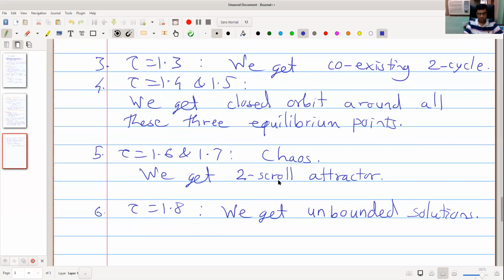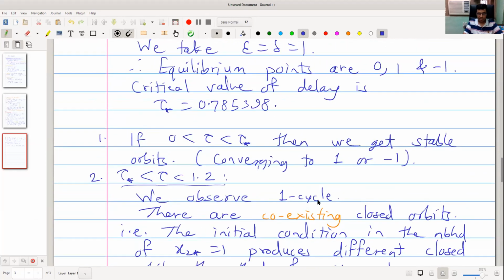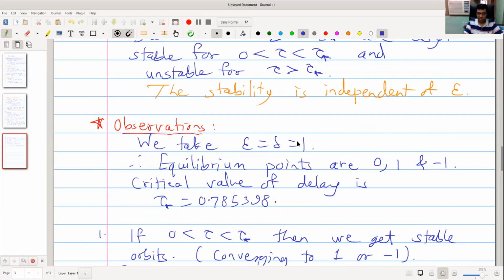So you may select different values of parameters. I selected delta equal to epsilon equal to 1 and observed all these things. You may select other values and observe.